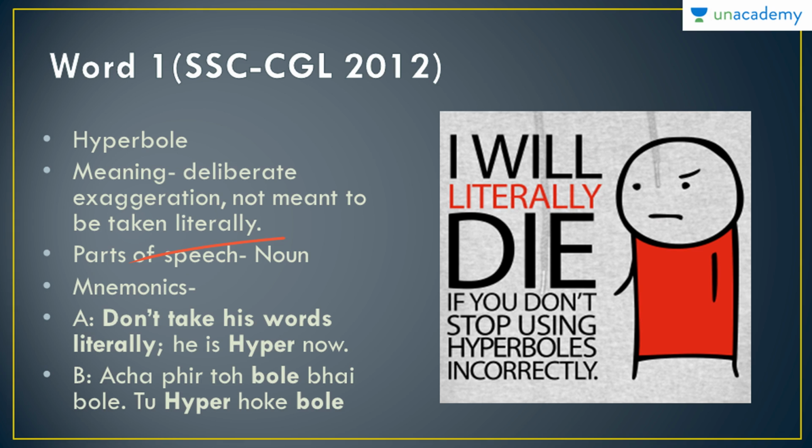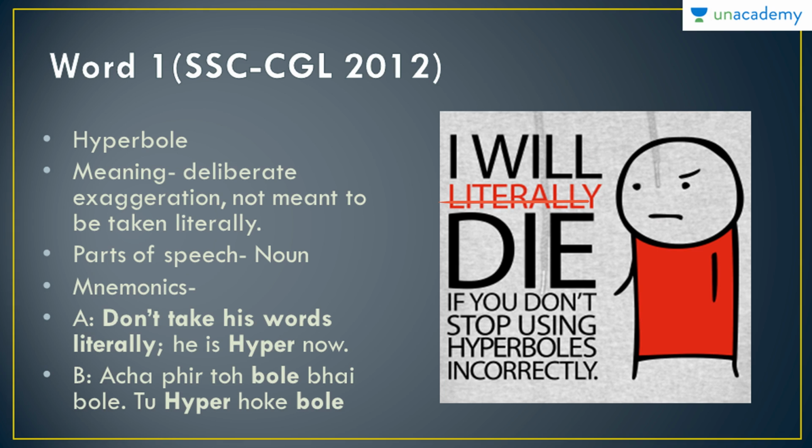Let's see what the picture says. It says, I will literally die if you don't stop using hyperboles incorrectly. You'll find this very interesting, that this picture is actually also saying a hyperbole: I will literally die. This literally is not meant to be taken literally.